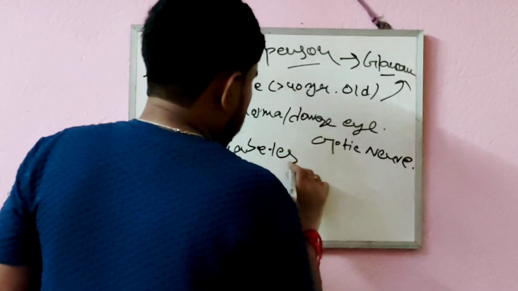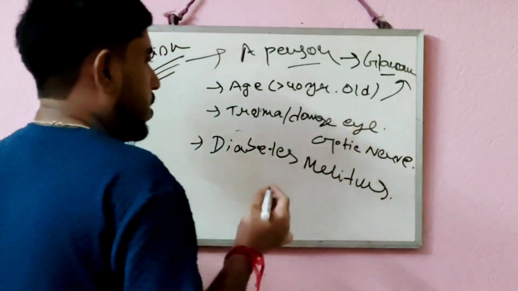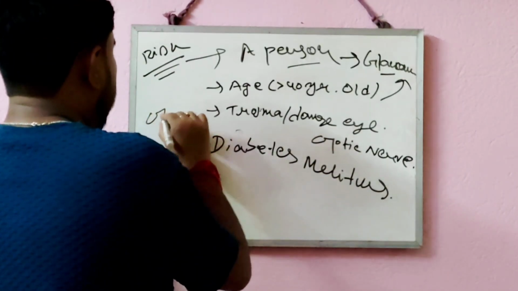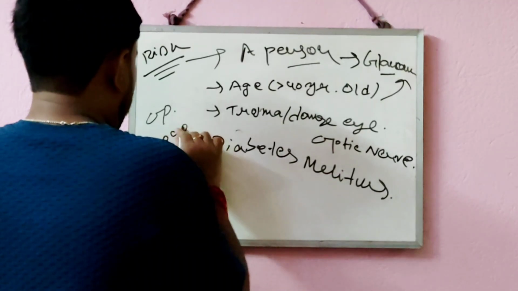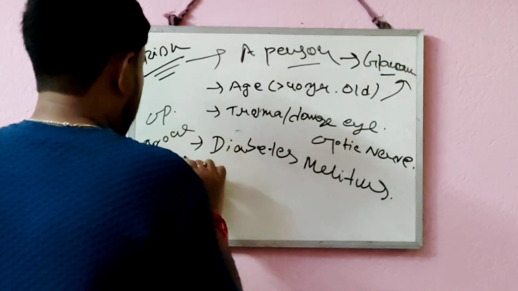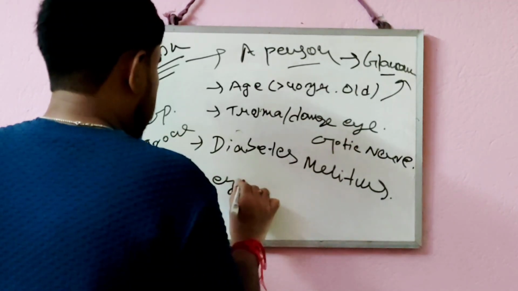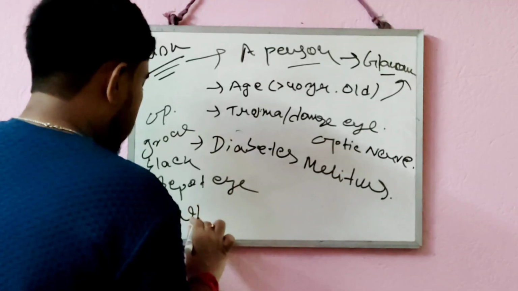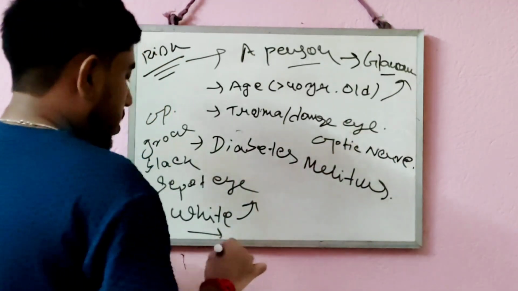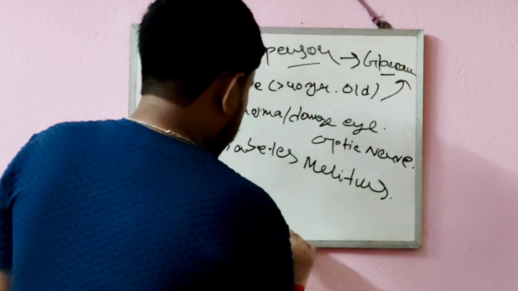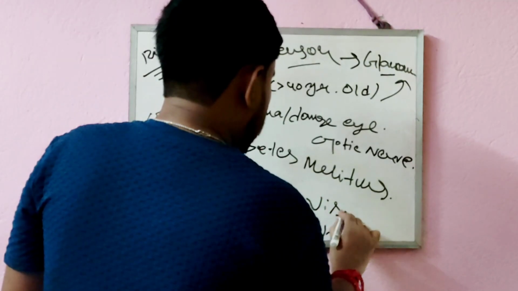If one person suffers from diabetes mellitus, then a transparent or opaque white color will grow on the black spot of our eye, that leads to whiteness of the eye, and that whiteness of the eye leads to cataract, which we generally call vision loss.